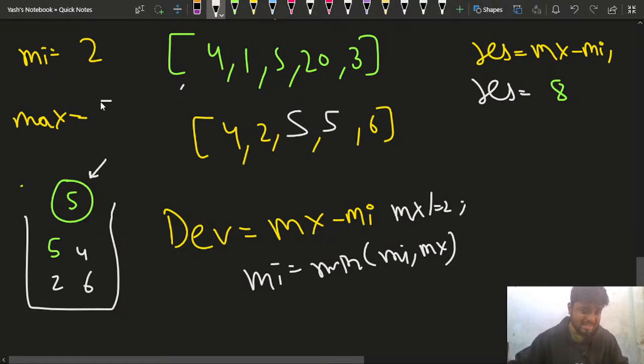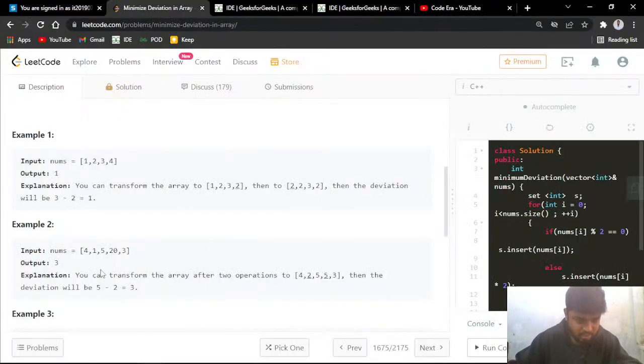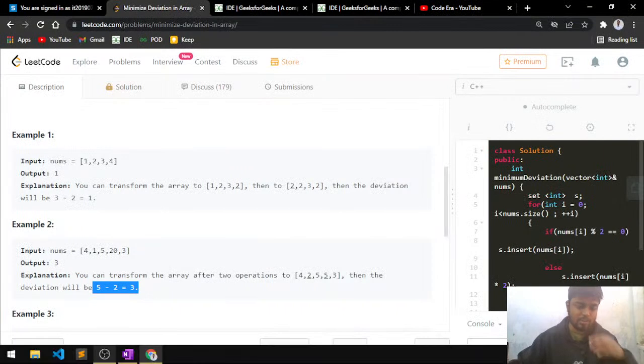So I'll say that, okay, whenever the priority queue's top element is odd, whenever the maximum element of the priority queue is odd, in that case I'll break, and then I'll check what is the top element. The top element is 5. So I will check that in the end. 5 minus 2, what does it give me? 5 minus 2 will give me 3. So now my result is 3. In the result, 3 is stored, and you can easily observe that 3 is the answer, and here 5 minus 2 is the thing, right?